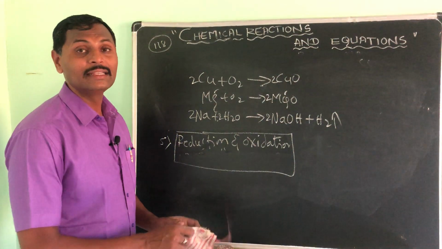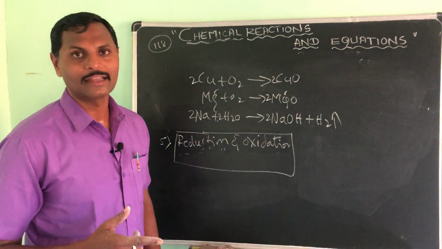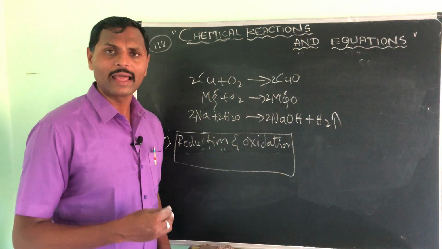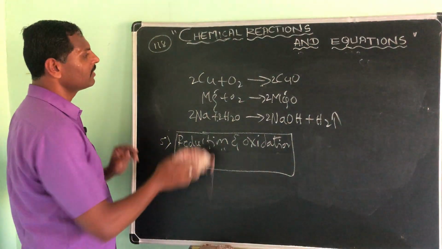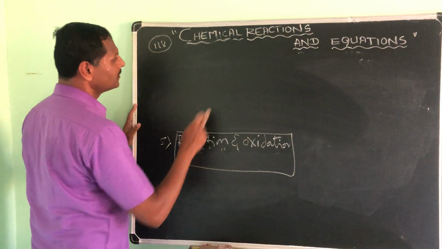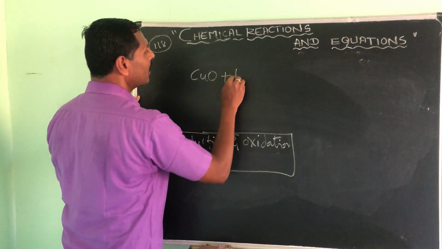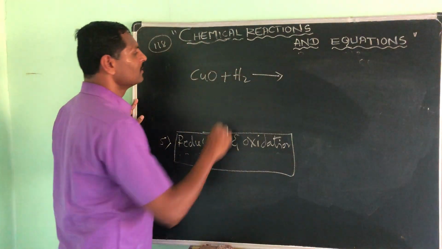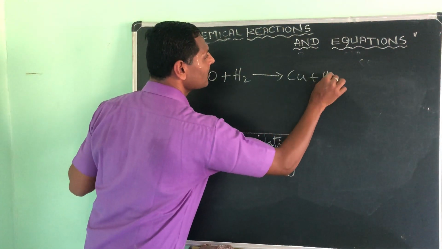That is a little bit higher for you people in the 10th class. You will study it in the higher class. Removal of electron or adding of electron is also called oxidation and reduction. So next point, reduction. What is reduction? See here, simply copper oxide is there. If I add hydrogen to it, it removes the oxygen from it and becomes H2O.